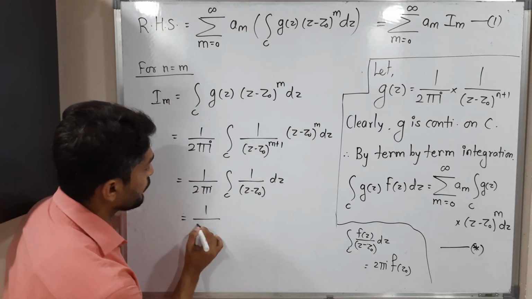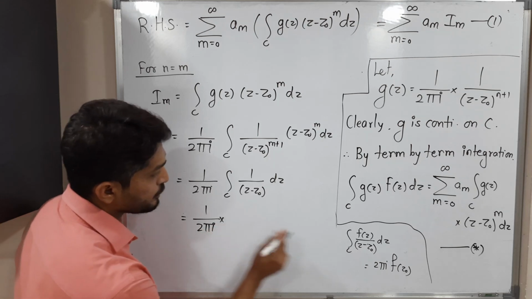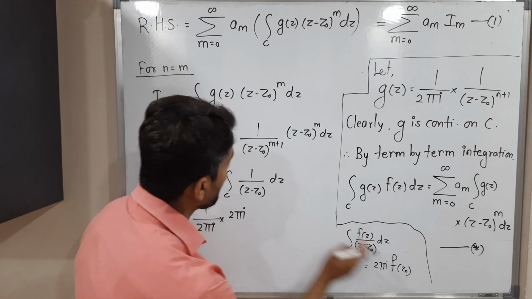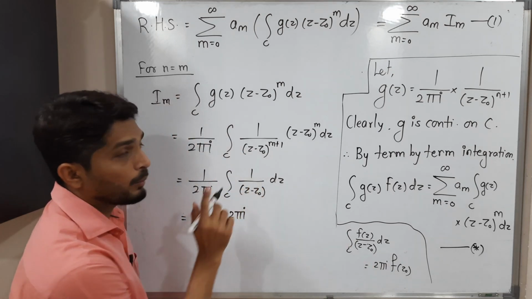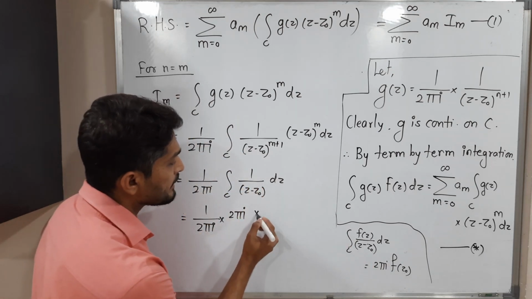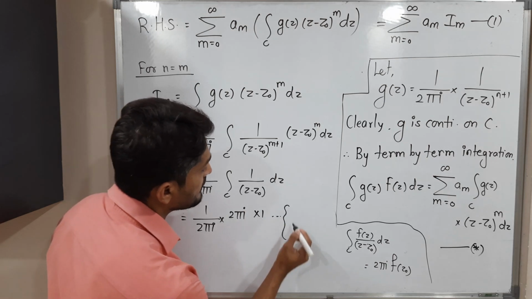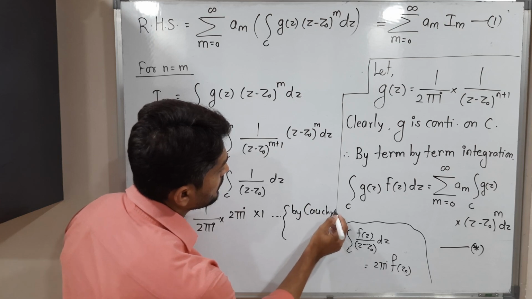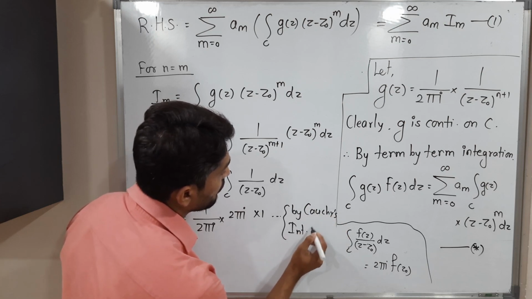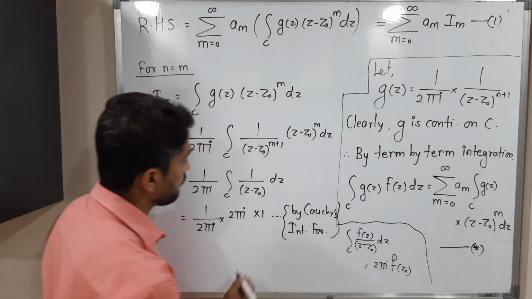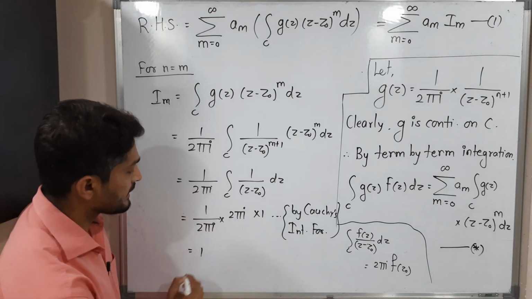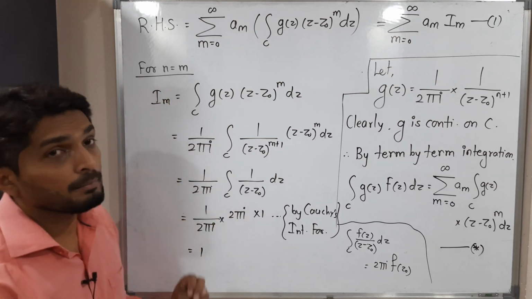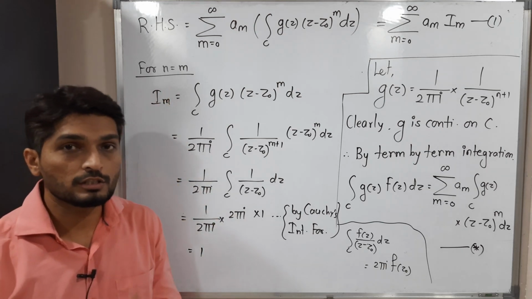So this is 1 upon 2 pi I. Let us use it. Its value is 2 pi I. F means the function 1, numerator 1. So f of z naught, that means simply we will have 1. So let me mention the reason. By Cauchy's integral formula. Okay, by Cauchy's integral formula. 2 pi I will get cancelled and we will have the value 1. So the second important thing we have got, if n and m are equal, the value of integration is 1.